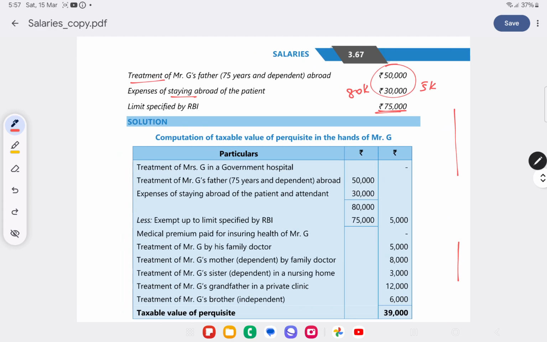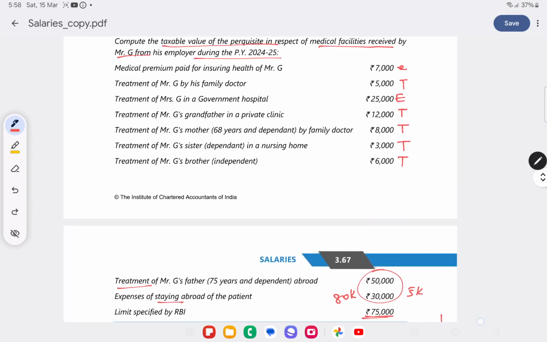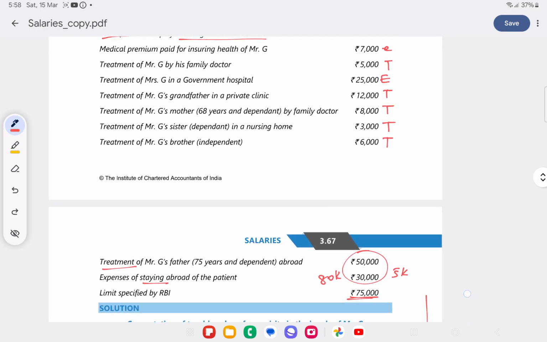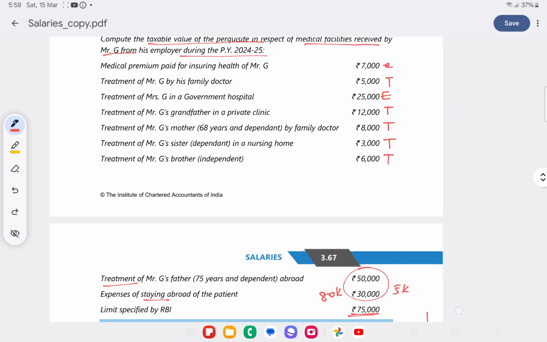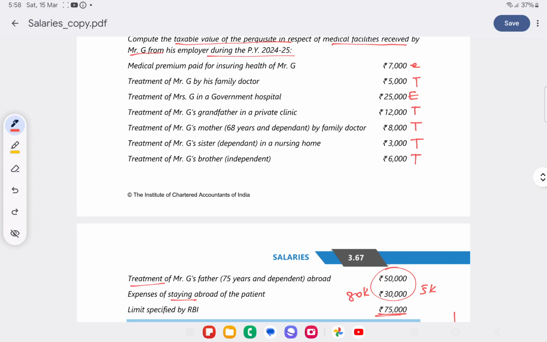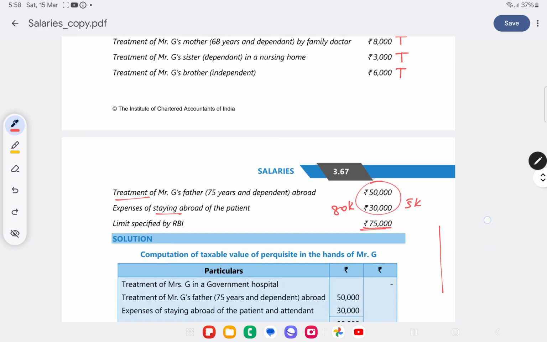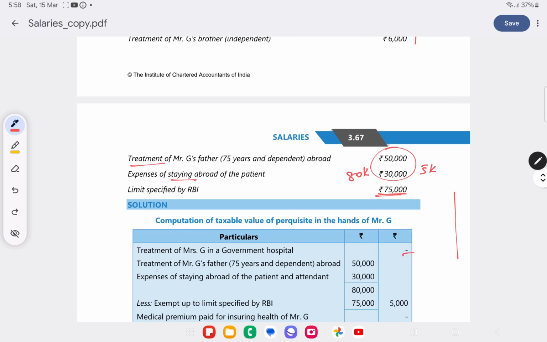So let's do the sum. Treatment of Mrs. G in a government hospital. So let's see what all is taxable. Treatment of Mrs. G in a government hospital is exempt, so it is not taxable here. Treatment of Mr. G's father abroad, 50 and 30, limit prescribed by RBI 75, 5,000 is taxable.